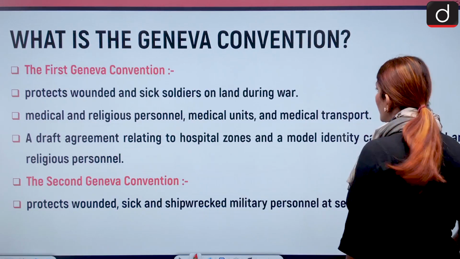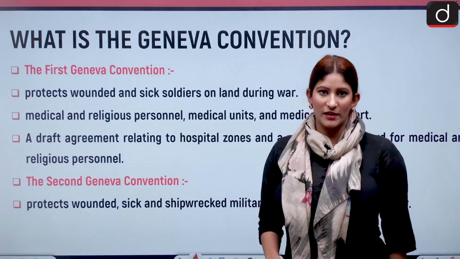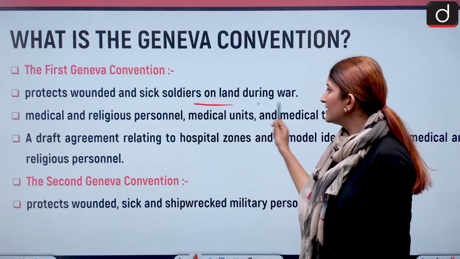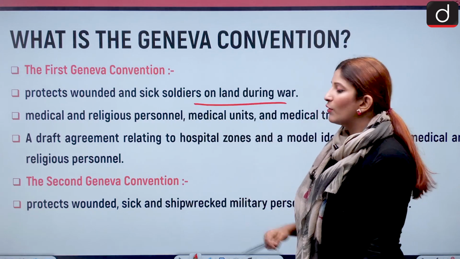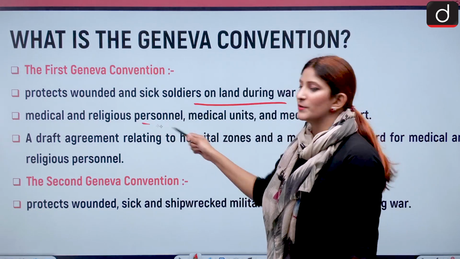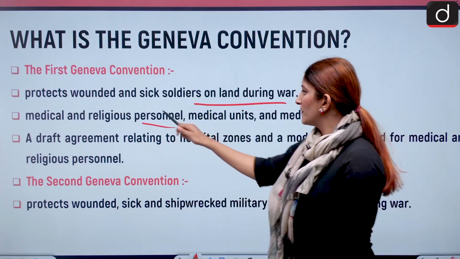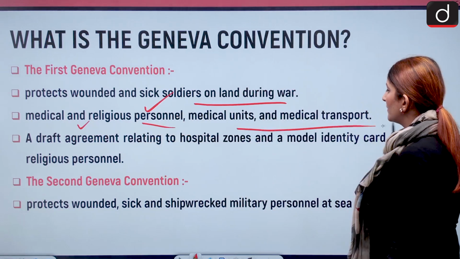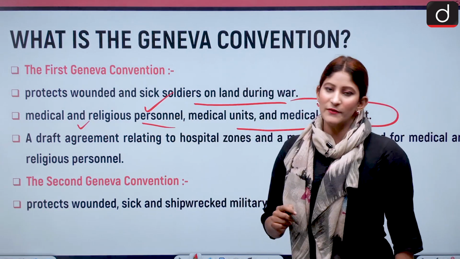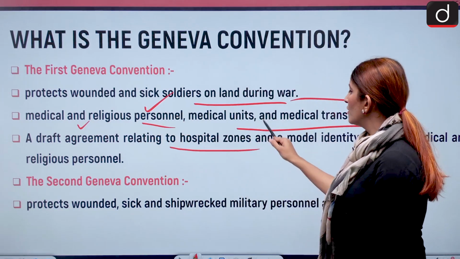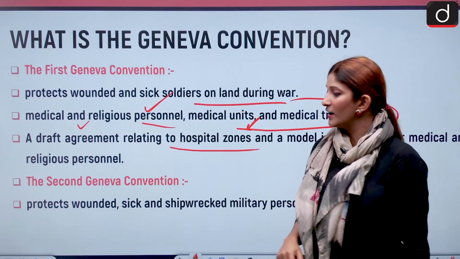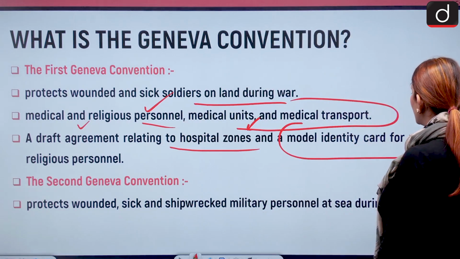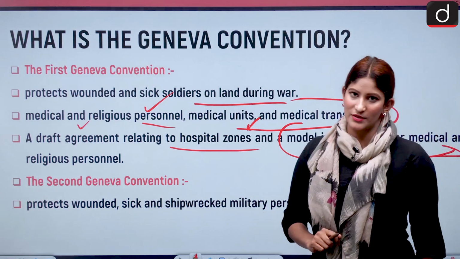Moving on, the first Geneva Convention protects the wounded and sick soldiers, the combatants, and also extends to medical and religious personnel. Remember this for prelims. It extends to medical and religious personnel as well, medical units and medical transport. A draft agreement relating to hospital zones, and a model identity card for medical and religious personnel, is also there.